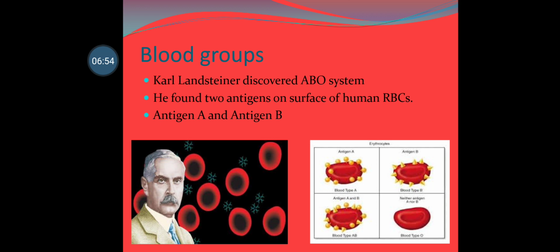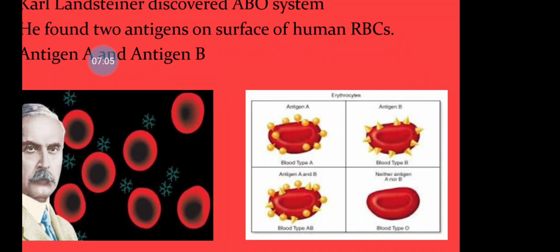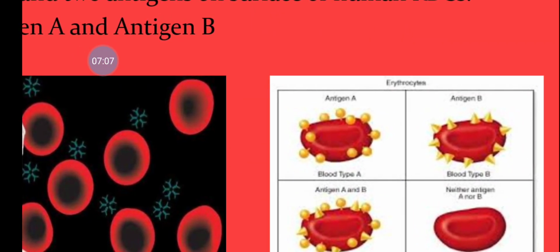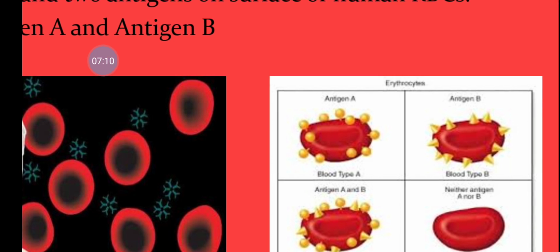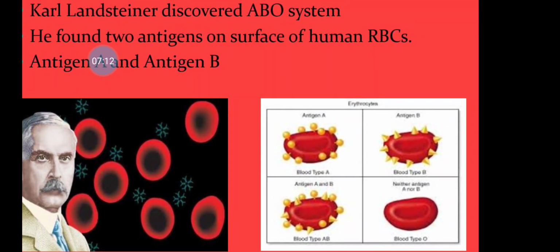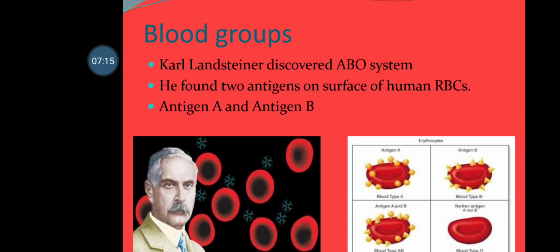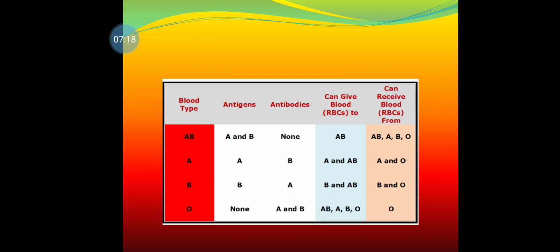You can see here in the nearby picture the antigen A and antigen B. Here you can see both the antigens, that is antigen A and B, and no antigens, that is blood group O, it shows no antigens. So in this chart you can see blood group AB has both the antigens, A and B, while no antibodies are found.